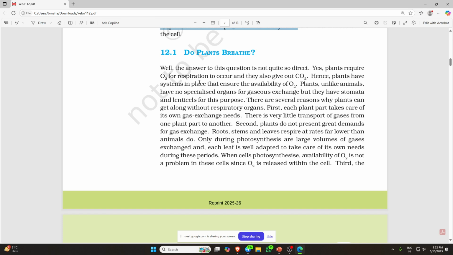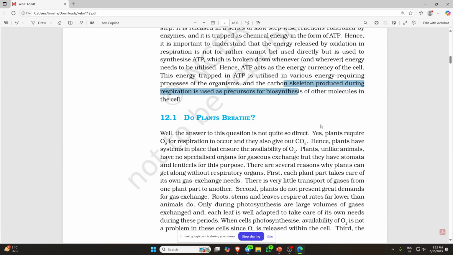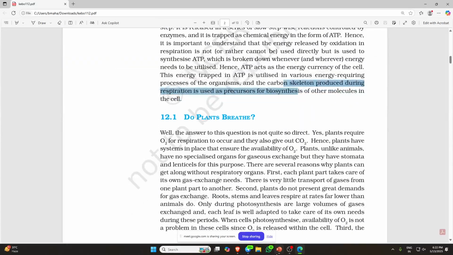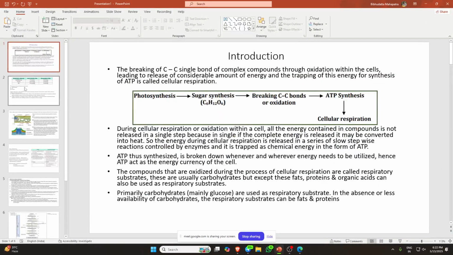So now we will go to do plants breathe. Before going, I have prepared a presentation; please go through it. It says that the breaking of a carbon-carbon single bond of complex compounds through oxidation within the cells, leading to release of a considerable amount of energy, and the trapping of this energy for synthesis of ATP is called cellular respiration, that we have discussed in the NCERT.